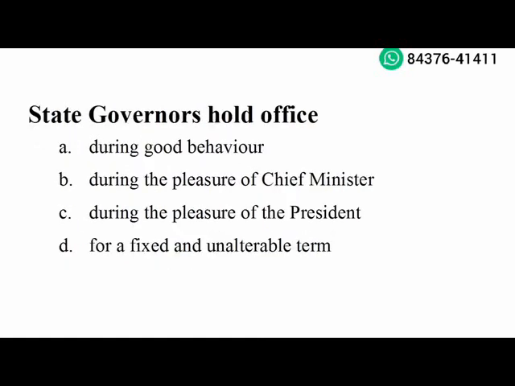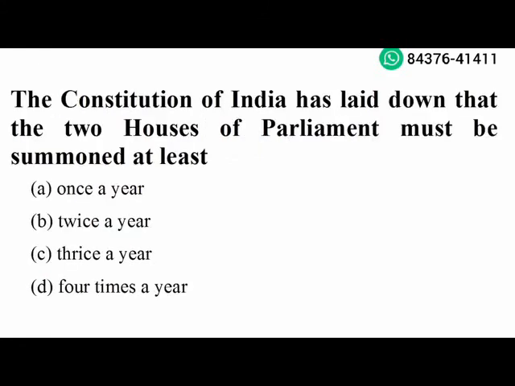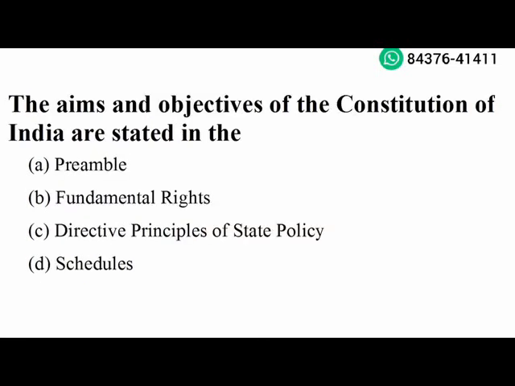Next question. State governors hold office during the pleasure of the President. Option C is the right answer. Next question. The Constitution of India has laid down that the two houses of parliament must be summoned at least twice a year. Option B is the right answer. Next question. The aims and objectives of the Constitution of India are stated in the preamble. Option A is the right answer.